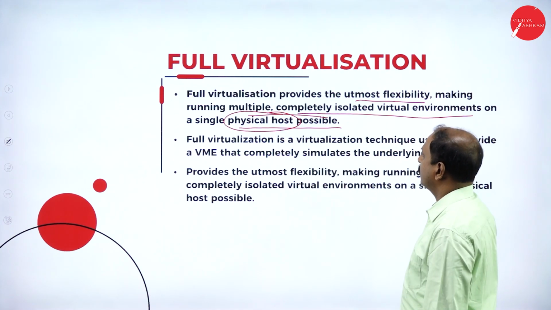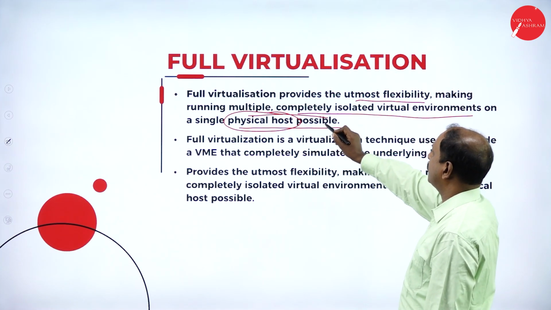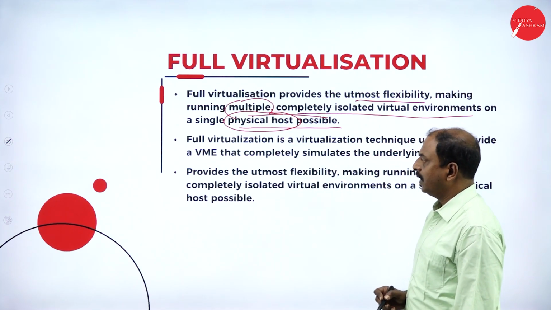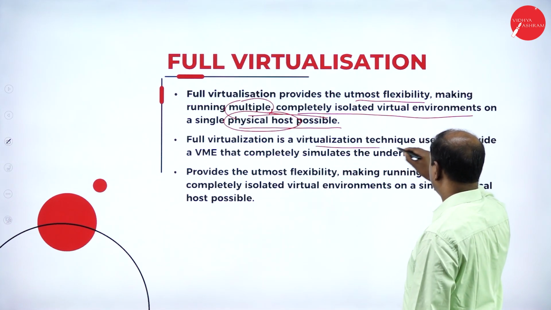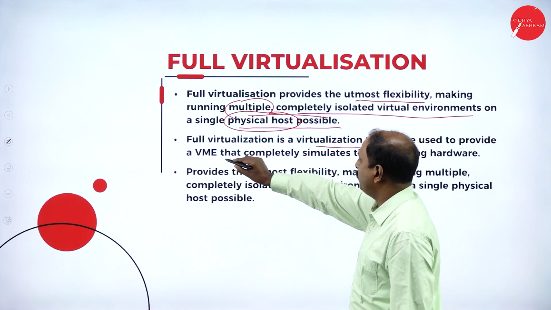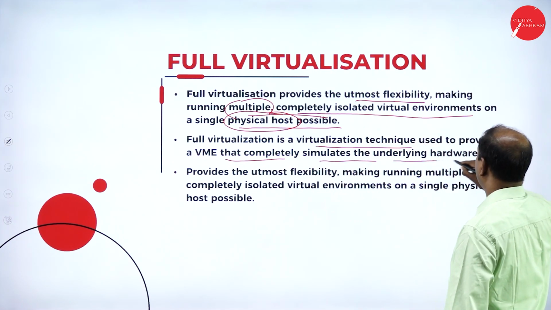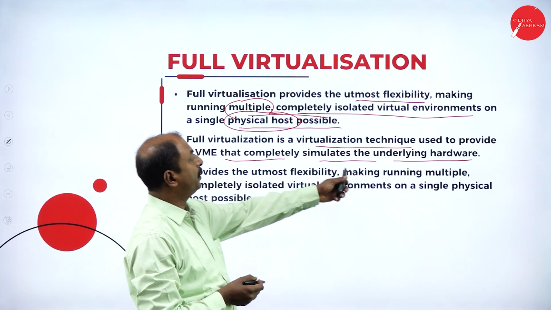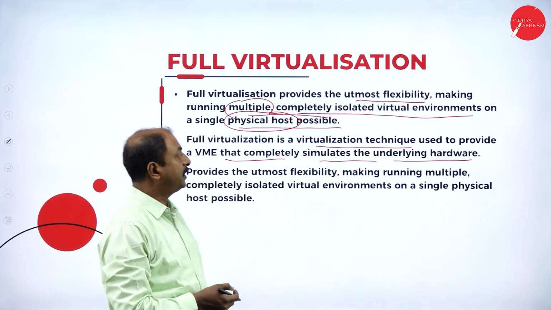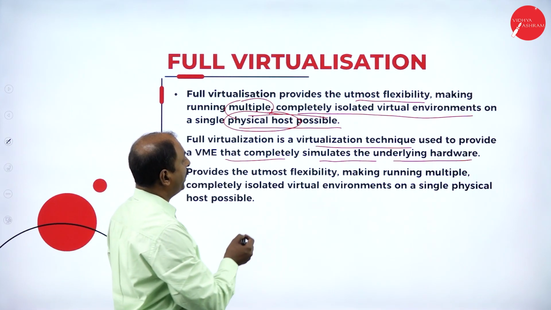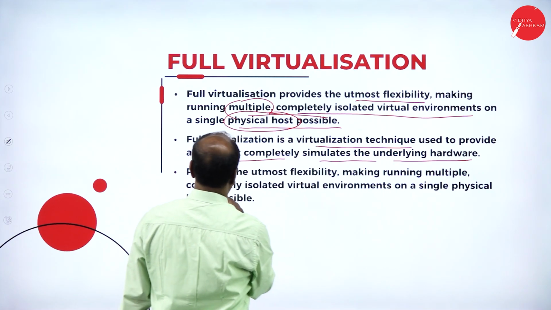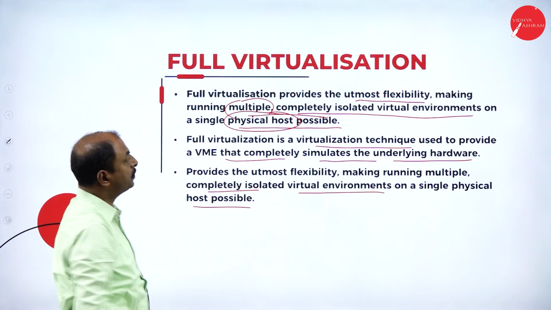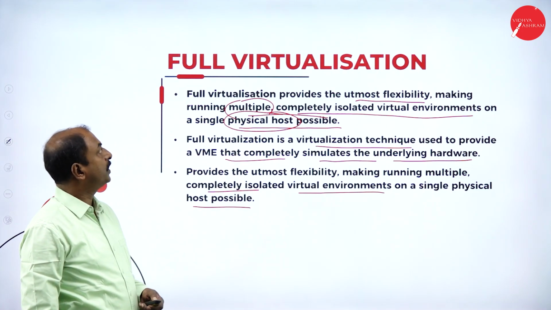The definition is that through one physical server or one physical host, it is possible to have multiple environments. It is a virtualization technique used to provide VMs that completely simulate the underlying hardware. So with full virtualization, it simulates the underlying hardware, meaning the physical network, and provides flexibility, making it possible to run multiple completely isolated virtual environments on a single physical host. So this is about full virtualization.